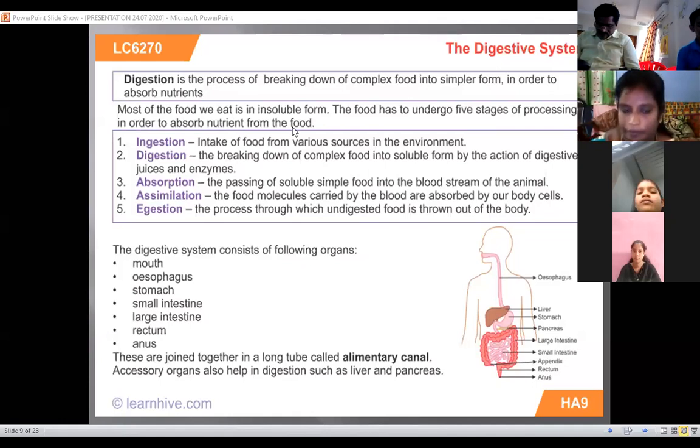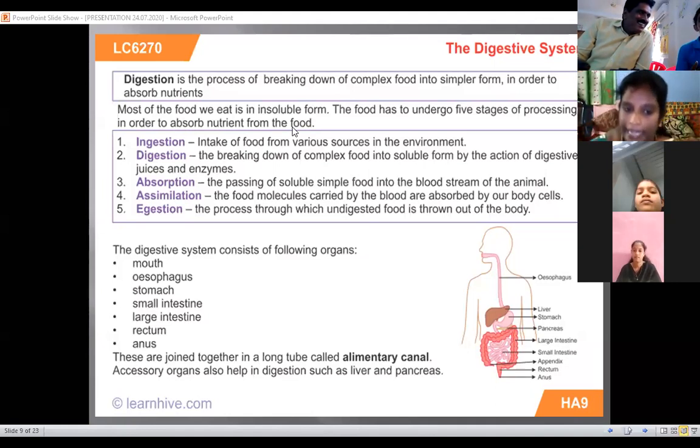Okay. Next process is absorption. Absorption means the passing of soluble, simple food into the blood. The food contents are converted to simple food into the bloodstream of the animal. Through the blood, it communicates with all parts of the body.